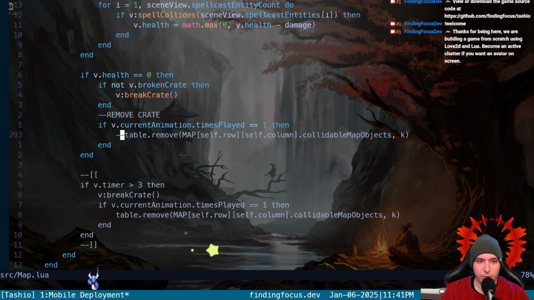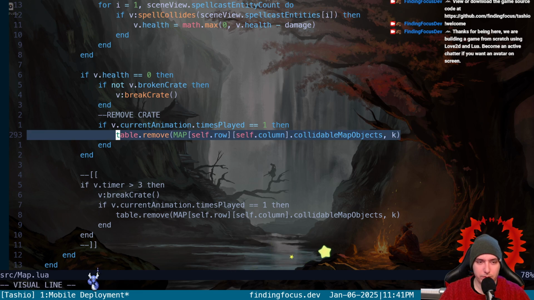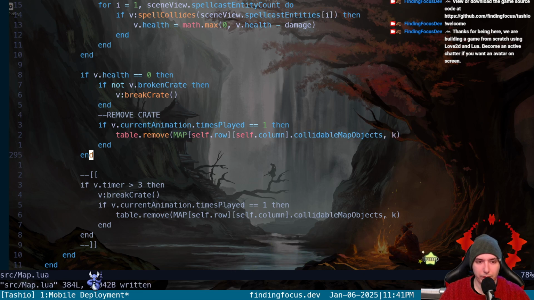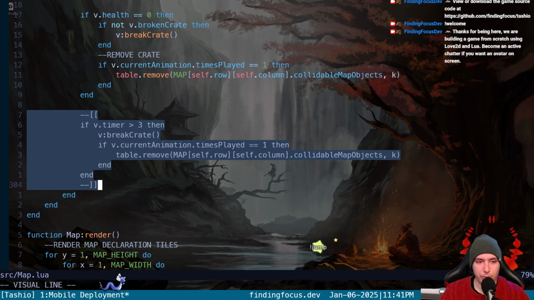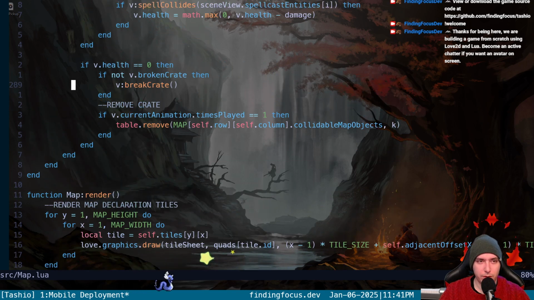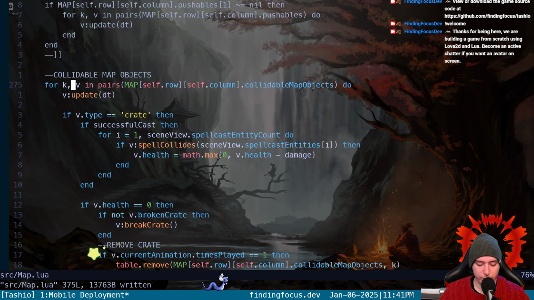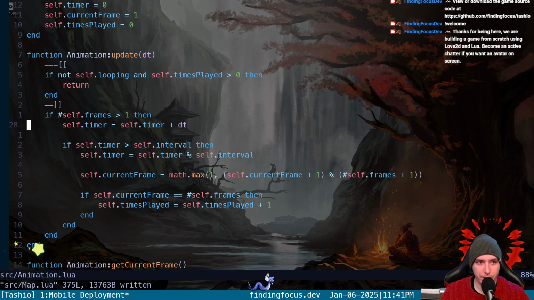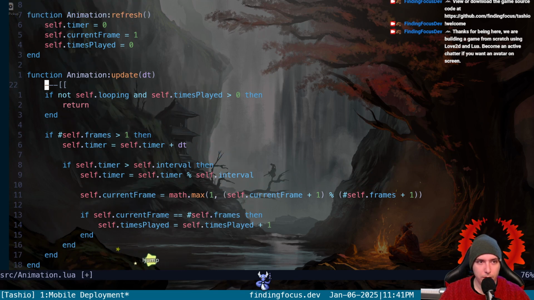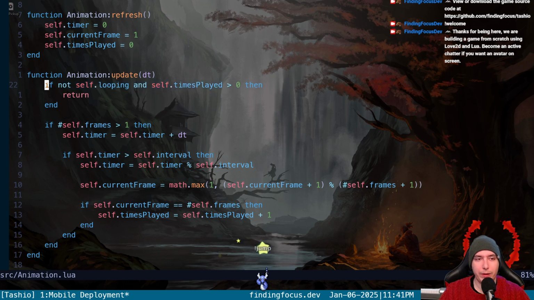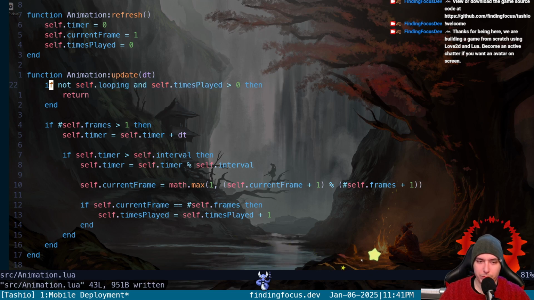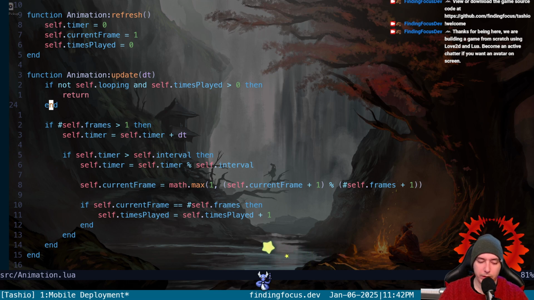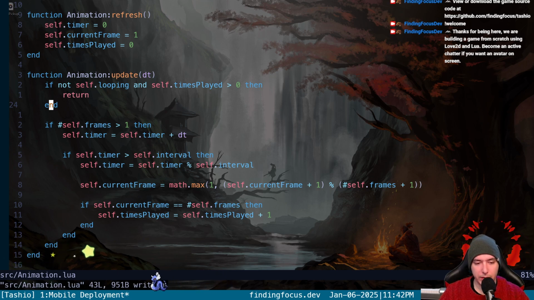So that means our animation is working. That means we can turn back on this remove crate because it is in fact working. So we can remove this. We fixed... yeah, dude, that bug's been elusive for a while. So I'm glad we found it. Okay, so now our self.looping actually performs like we mean it to. If we define looping false, it'll only play once and then stop. If we define looping true, it'll loop. Sweet. So that's two big things.